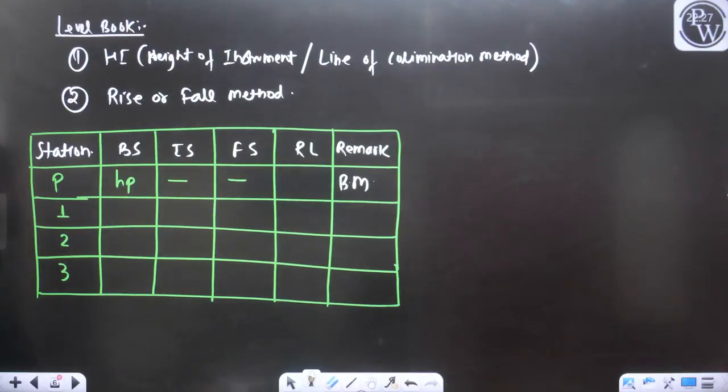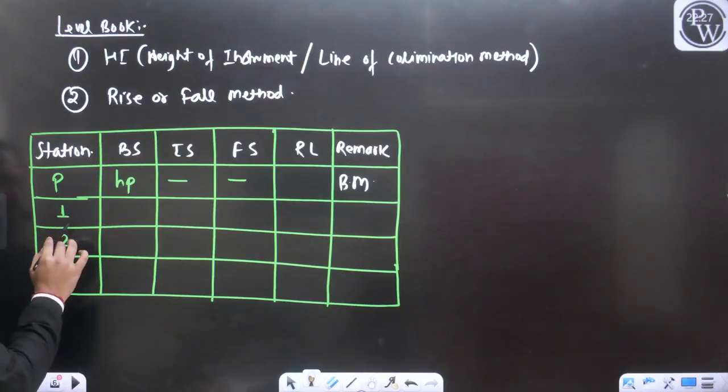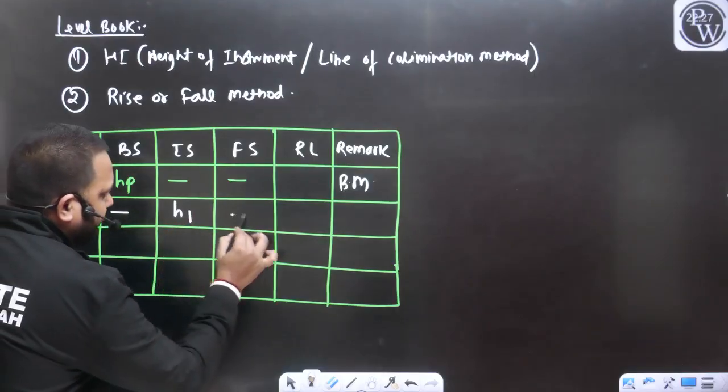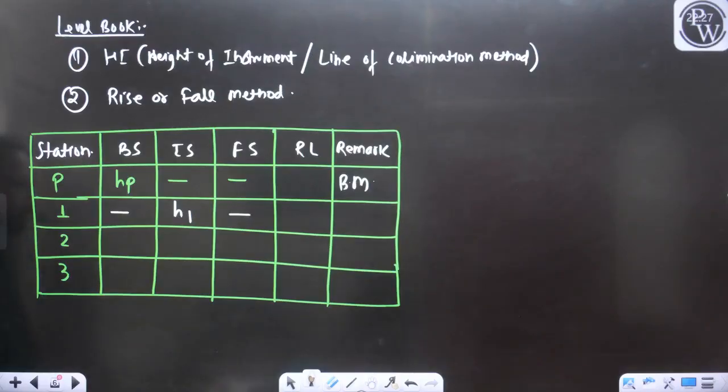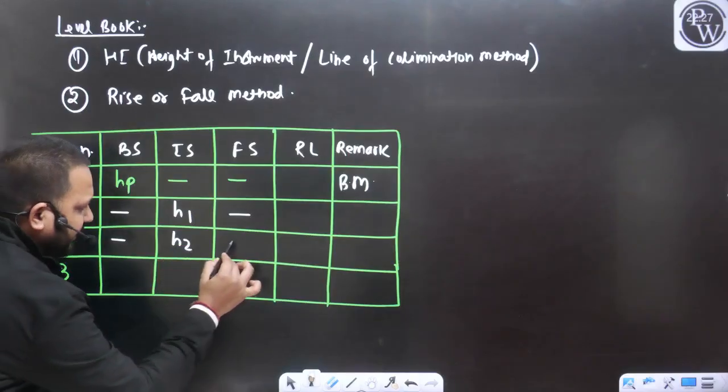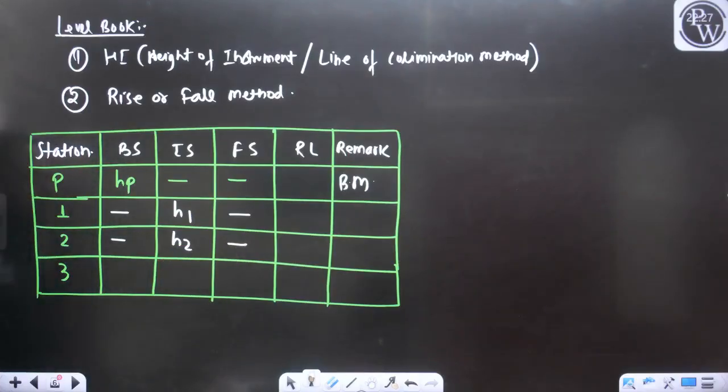Similarly, at station 1 we were getting the intermediate side reading, and that was H1. Similarly, at station 2 we were getting the intermediate side reading, that was H2. We can place them here.